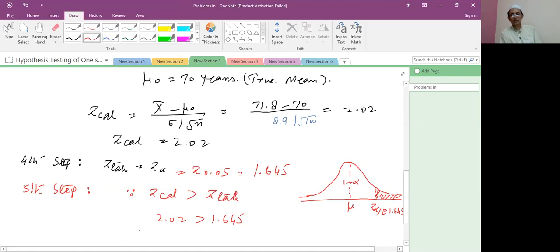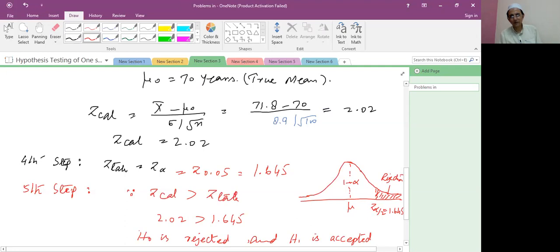Because the Z tabulated value is less than the Z calculated value, H naught is rejected and H1 is accepted. The calculated value is not lying in the acceptance region; this is called the rejection region.